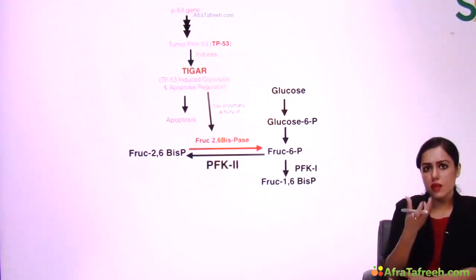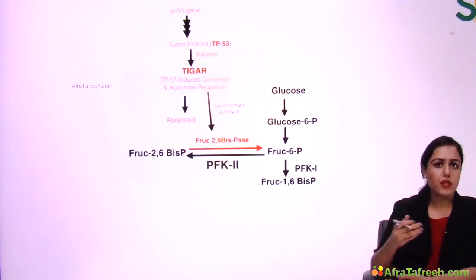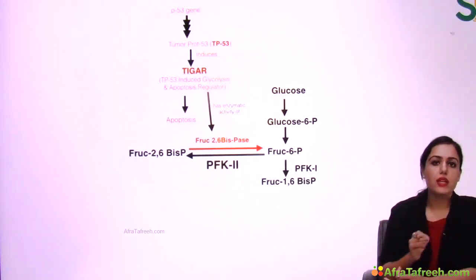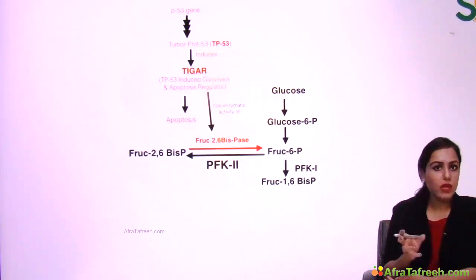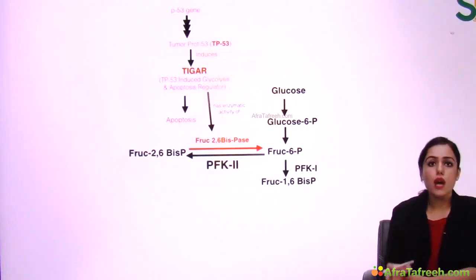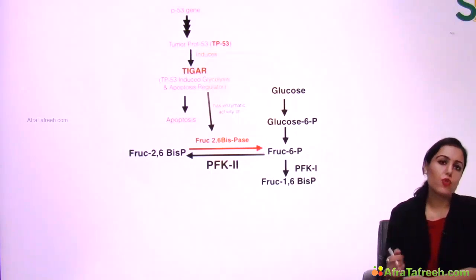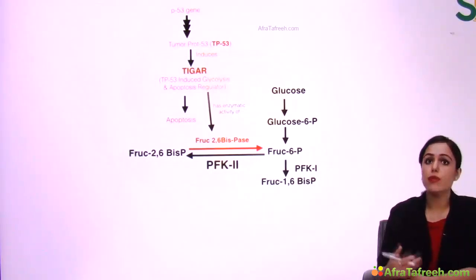Let's say there is a cell in the body of a normal person. This cell just replicated, DNA replication occurs, and a new cell is formed. By chance, during this DNA replication, some mistake occurred and the newly formed cell has a cancerous mutation, right? Now, this is not allowed to cause cancer in the body because we have tumor suppressor genes. So when such a mutation occurs, immediately tumor suppressor genes will be activated.